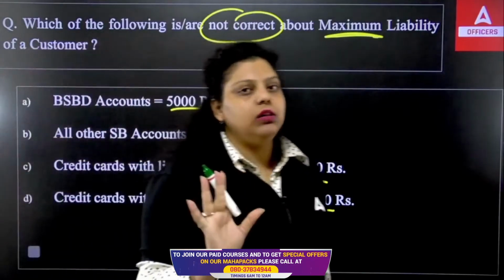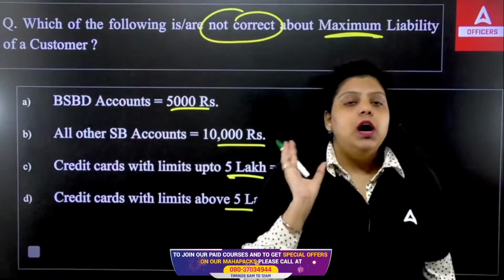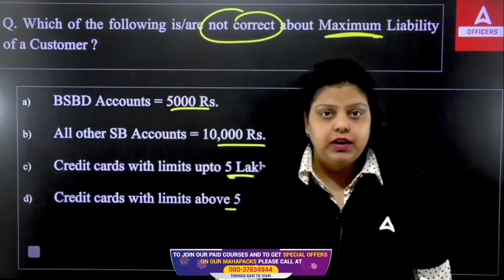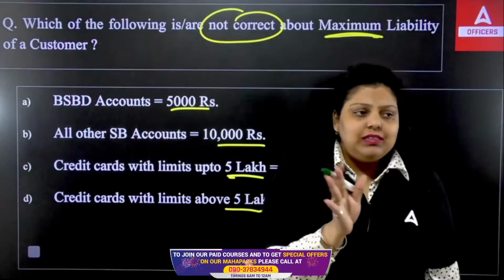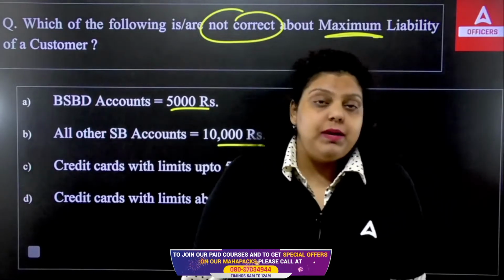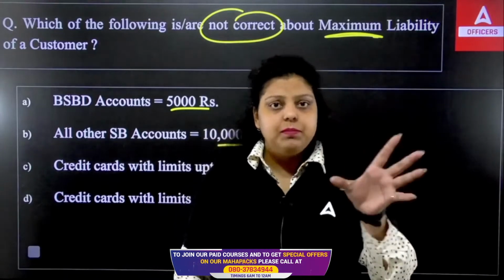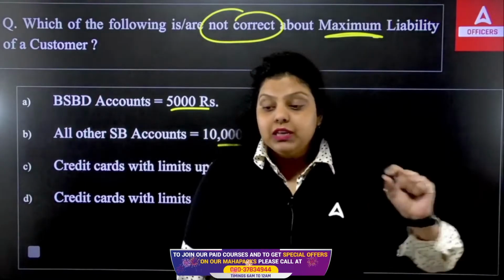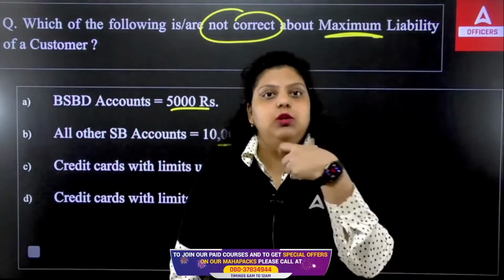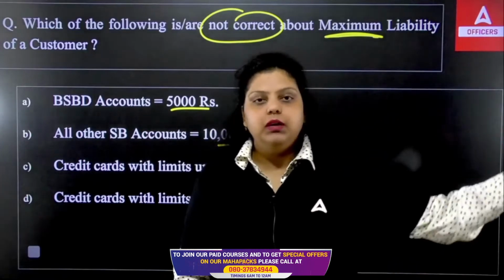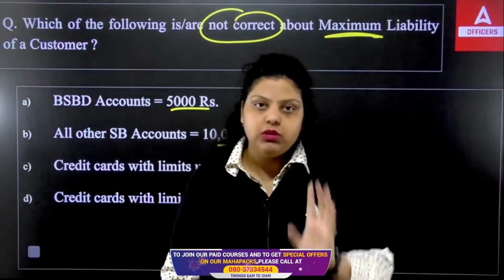In case of any unauthorized transaction happens in a customer's account, let's say in my account, any kind of unauthorized transaction happened and I identified it, I know about this. So this is my responsibility. I have to inform bank that this unauthorized transaction happened in my account. And if I do so within a particular stipulated time period that has been defined by the bank, within that period, if I inform the bank, in that situation, if after informing the bank any loss happened to me, that has to be borne by the bank. That will be liability of a bank to pay me because I have informed on time to the bank.